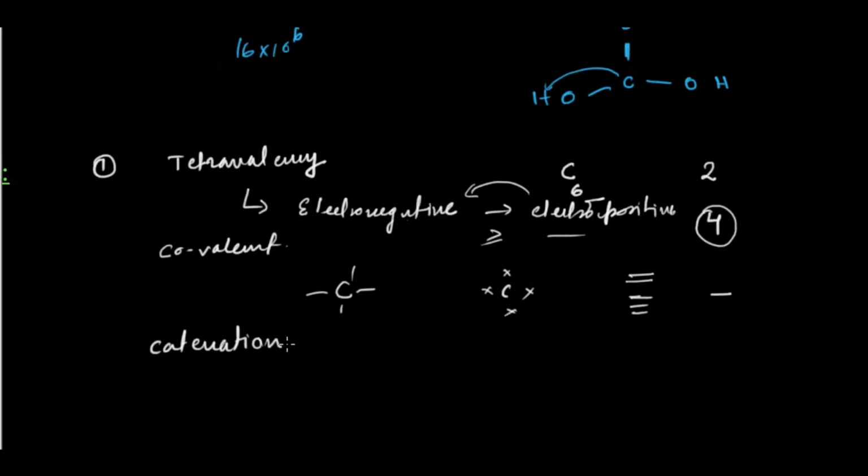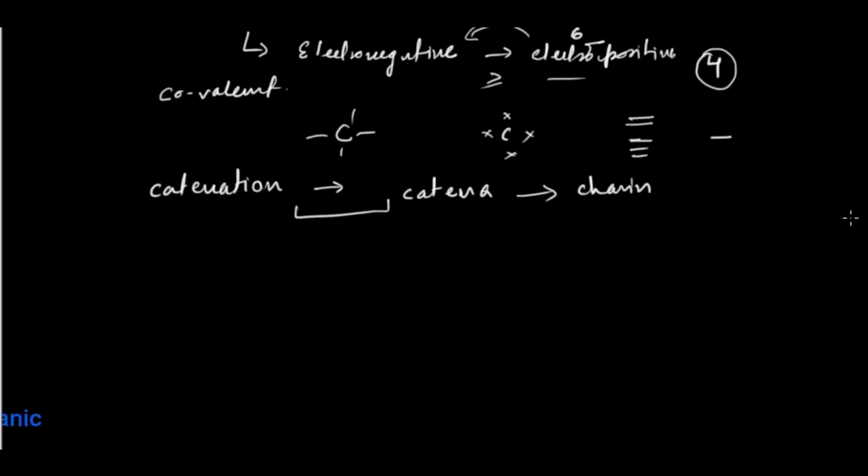Catenation. Catenation is the property of an element which makes a chain. Basically, catenation came from the Latin root catena, which means chain. So carbon is a kind of element that makes a chain with itself. One carbon can attach with another carbon, another carbon, another carbon. In this way, it may be a straight chain, or it may be a branched chain like this. It may be cyclic also, like this.